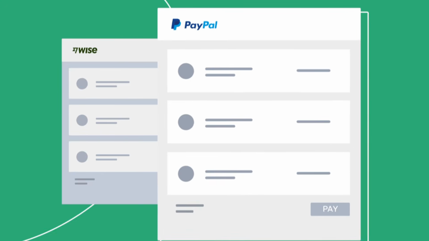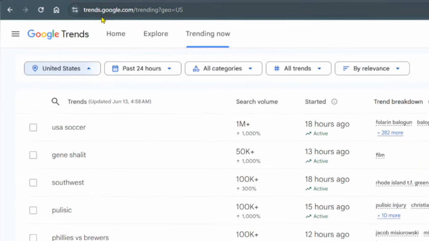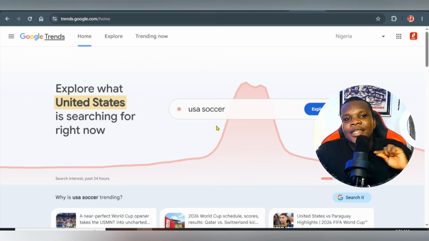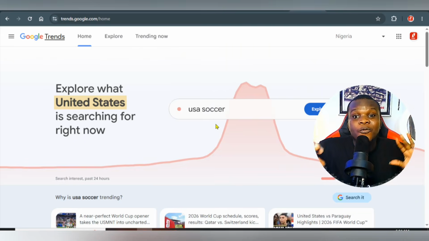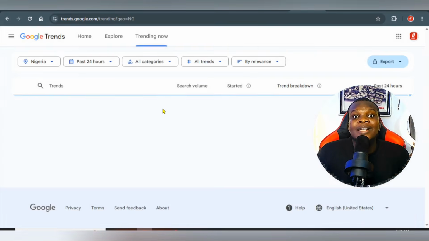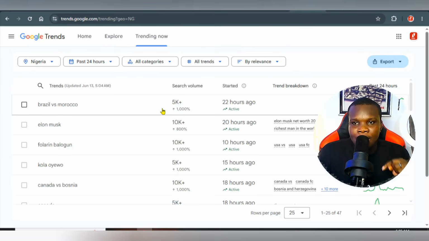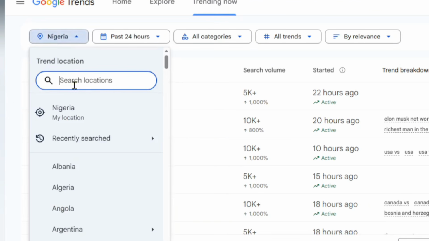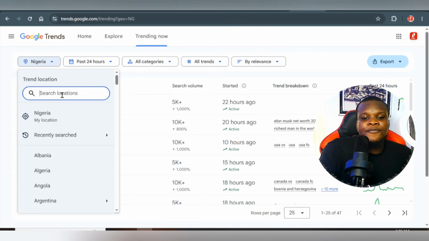Alright, the first thing you need to do is head over to your browser and go to trends.google.com. This particular page is going to give you a clue of what is trending. If you come to this section that says trending now, you'll be able to discover things that are trending at this current time. If you come to this section that says countries, you're going to be able to search for any specific country of your choice. I'm going to be searching for United States.